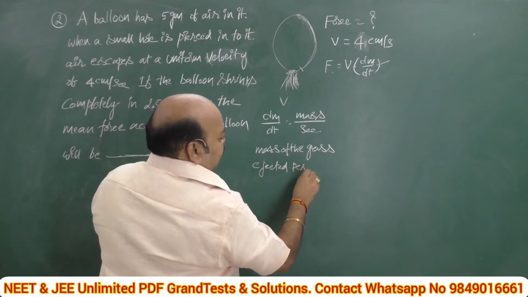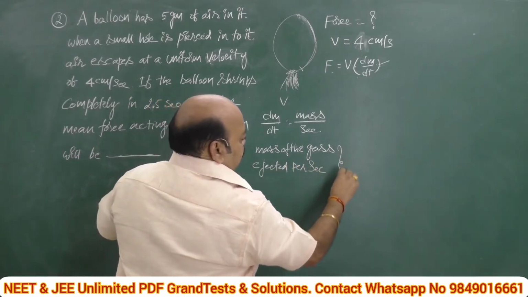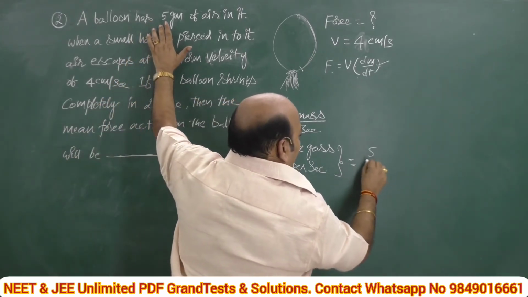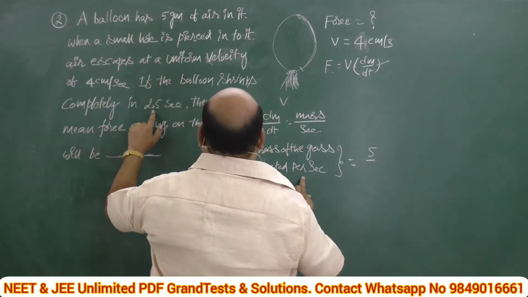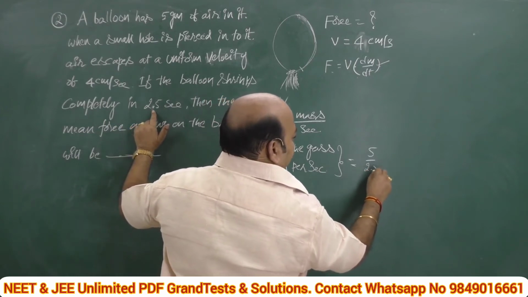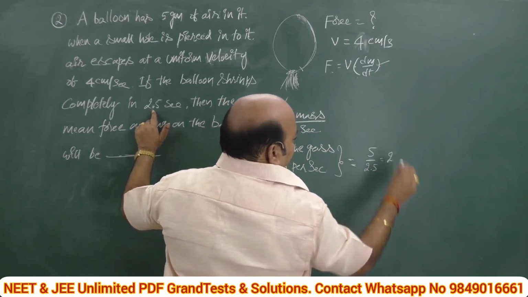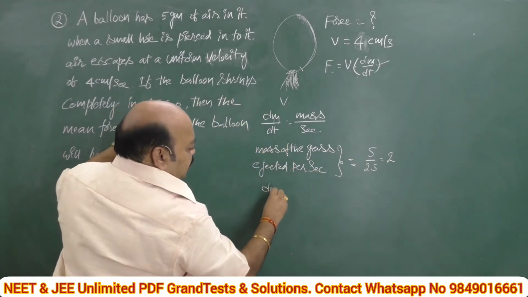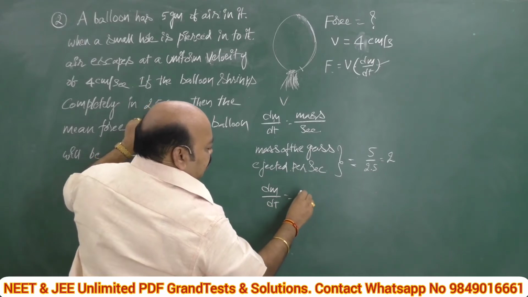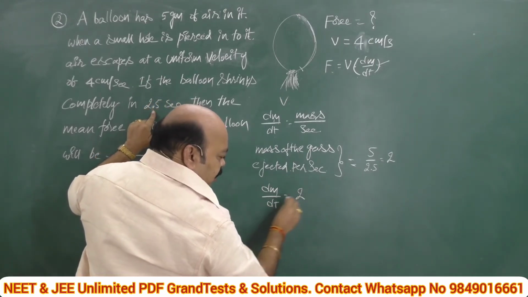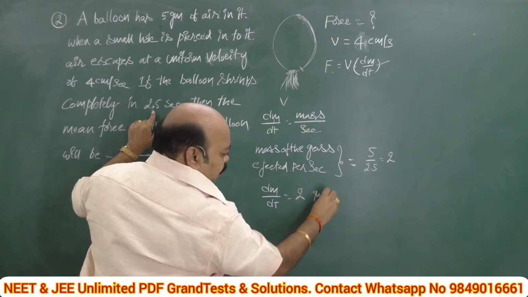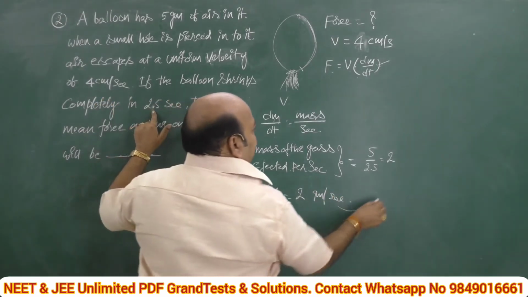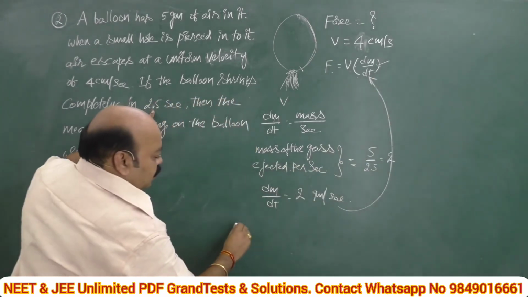This is given by the total mass, 5, divided by the time in which it is totally exhausted, 2.5. 5 by 2.5 is nothing but 2. It is nothing but the dm by dt value. That means dm by dt is equal to 2, with the unit gram per second.